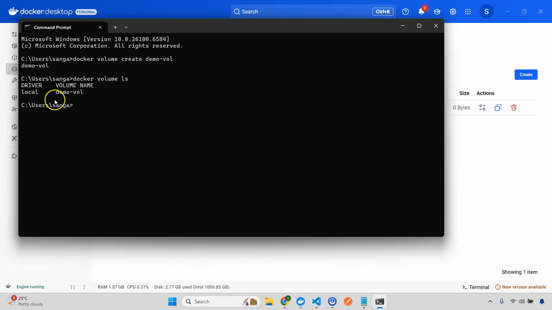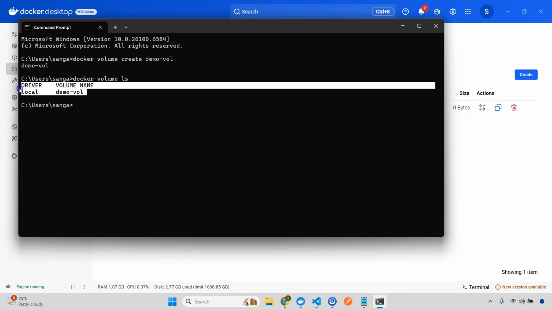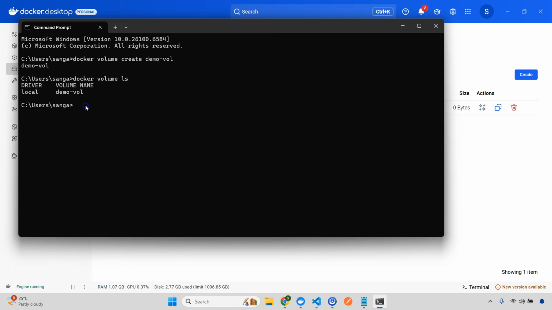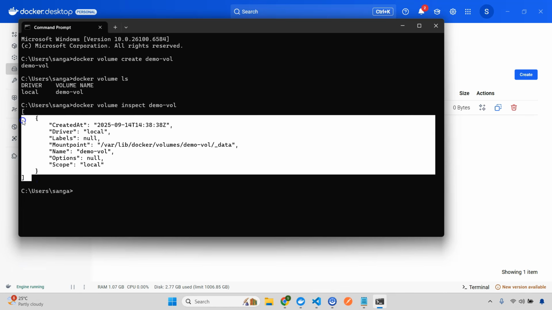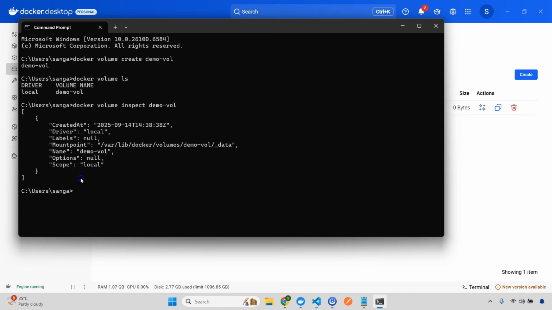ls. Driver is local, this is the volume name, and let's say you want to inspect this volume, right? So what you need to do, you just have to do docker volume inspect, and the name of the volume, which is demo volume. So I'll just give you a demo volume. Okay, so now what I'll do, right, so let's do a couple of steps.